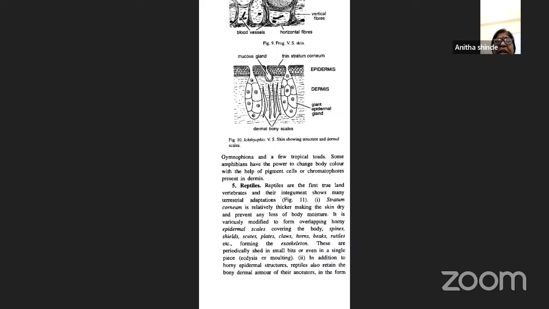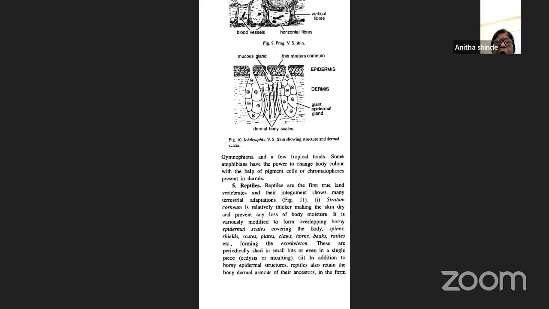And it is variously modified to form horny epidermal scales covering the body. It not only forms the scales, but forms the spines, shields, scutes, plates, in the form of claws, horns, beaks, rattles, etc., forming the exoskeleton. These periodically shed off in small bits or even in single bits, and later on will be replaced by new molting.